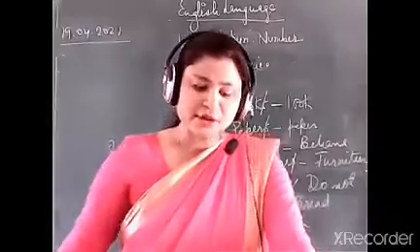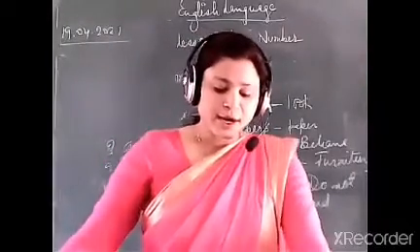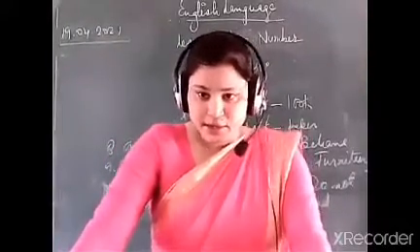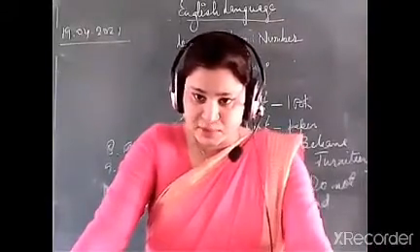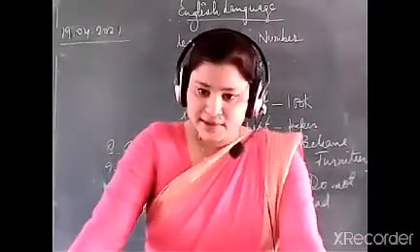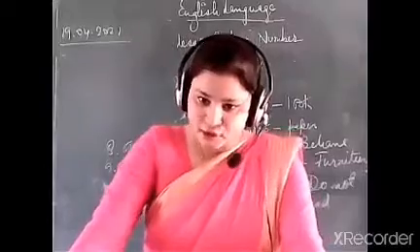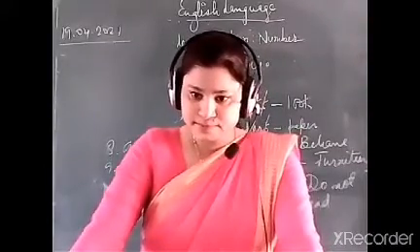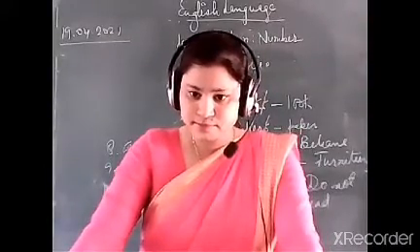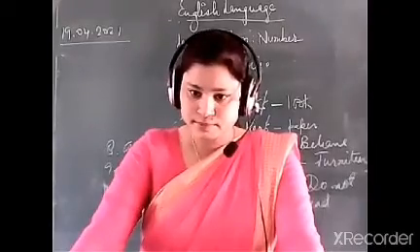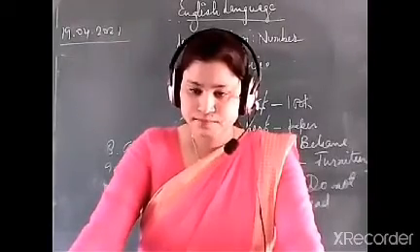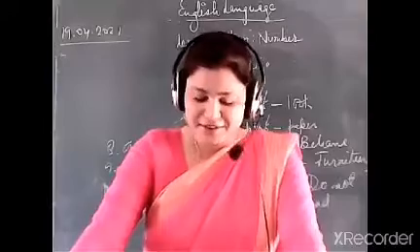So we have completed points 1 to 10 in exercise A and 1 to 10 in exercise B. I hope that all the students have completed these 2 exercises. If you have done it, make me sure by raising your hand. Okay, all right.